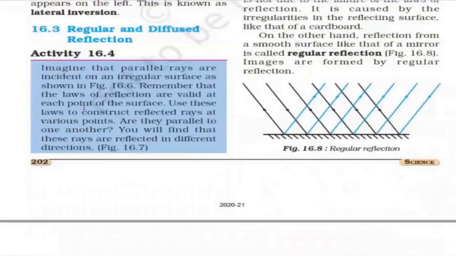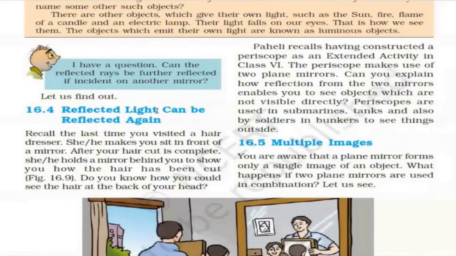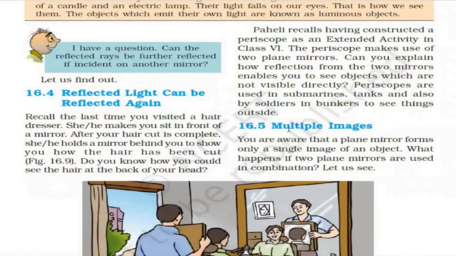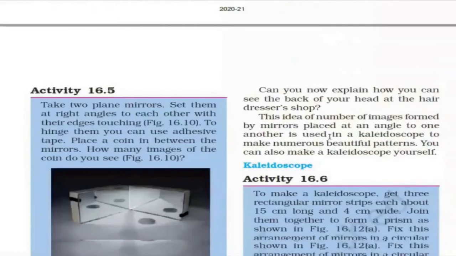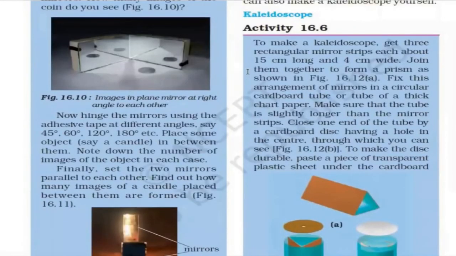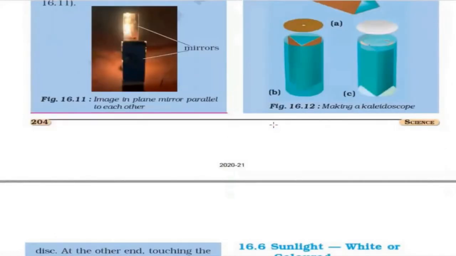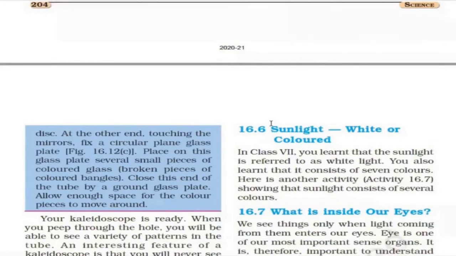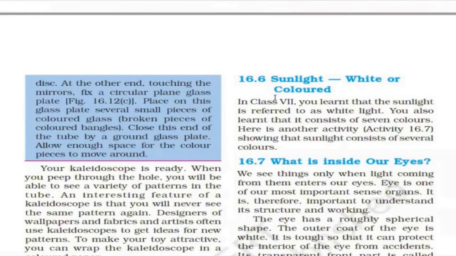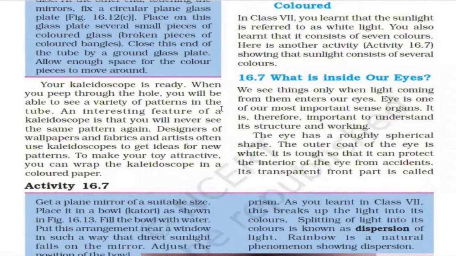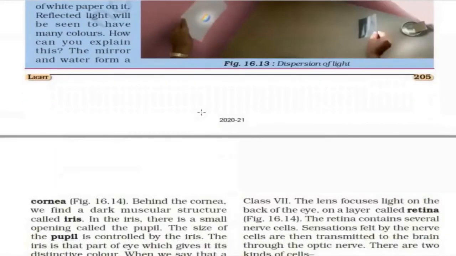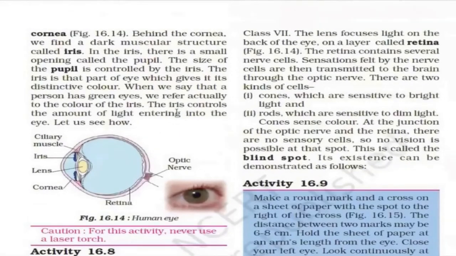Regular and diffuse reflection. Reflected light can be reflected again. Multiple images. Kaleidoscope. Sunlight, white or colored. What is inside our eyes? So it is the eye, diagram of eye.